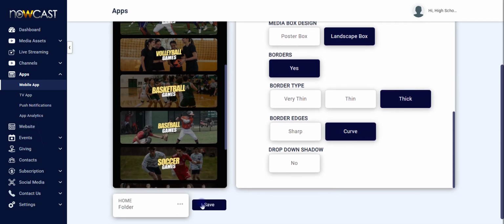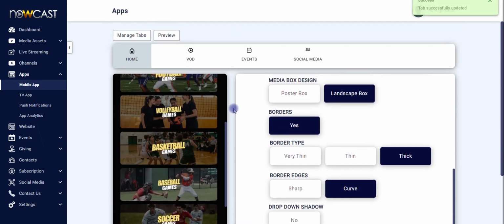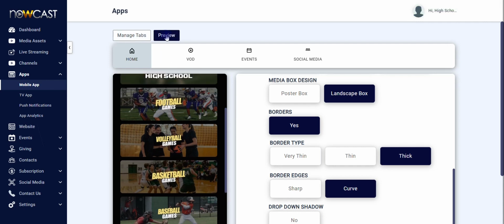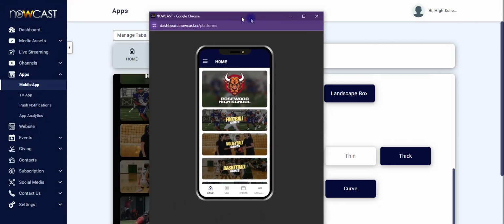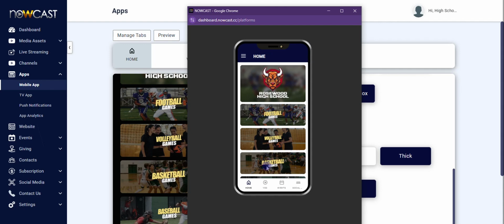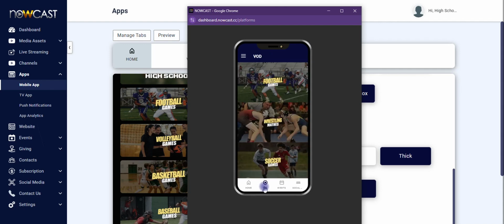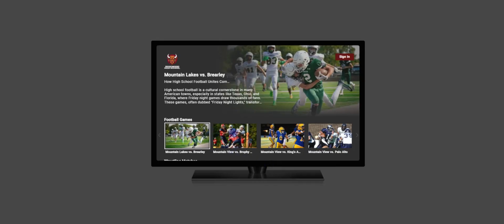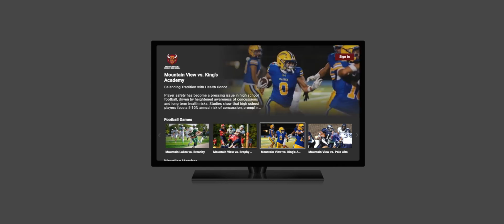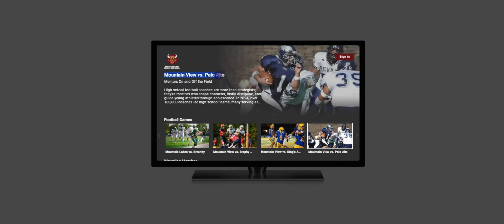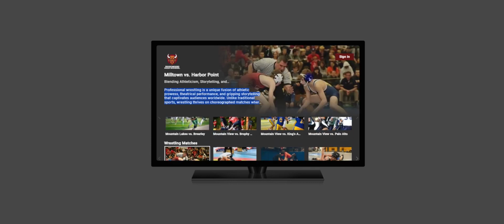As you can see, once you click save, any changes that you make to your app, if you click preview, you will be able to see the changes that you made in real time for the whole world to see. It will change in real time on all of the app stores. So this is how easy it is for you to quickly design your mobile and your TV app. You'll see your TV app in real time. Again, your title, subtitle, and description are all here for the whole world to see.